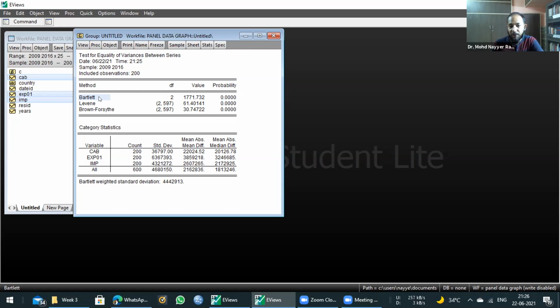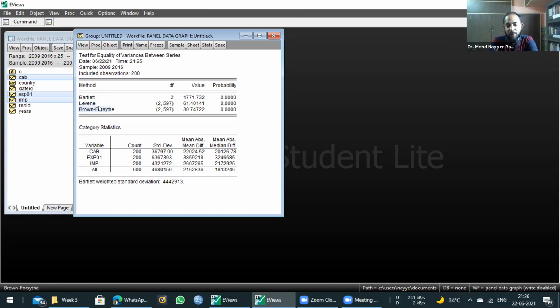Its value may be misleading, may be biased, misspecification error may be there. In that case, we can use the Levene and Brown-Forsythe test. Now, Brown test is also a version of Levene test. The underlying equations of both tests are the same, with certain changes in Brown that have been modified.